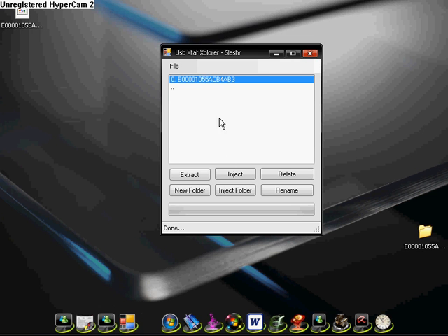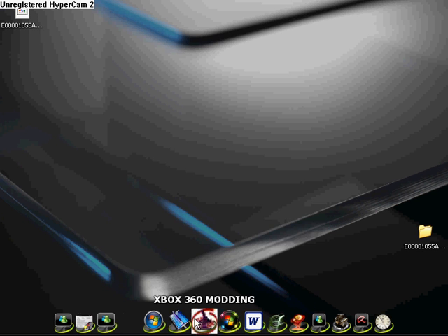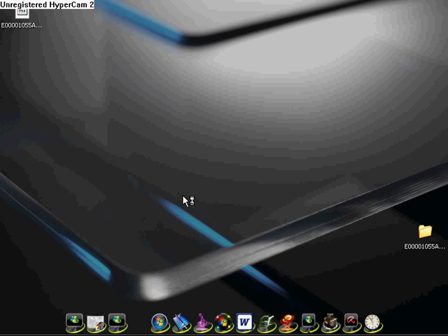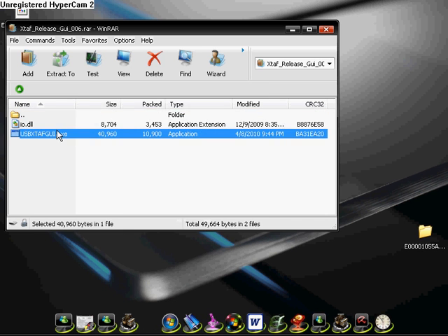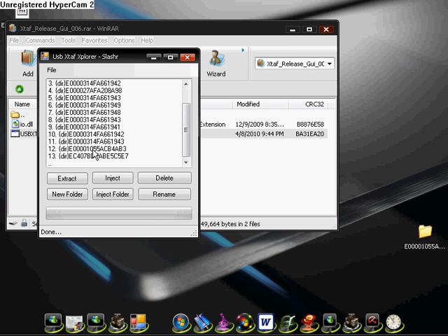Open up USB Explorer. You delete. Hold up. I think I'm gonna have to do it all over again. Don't matter. And now, okay, I'll open it up again. Okay, just go through all the steps again.